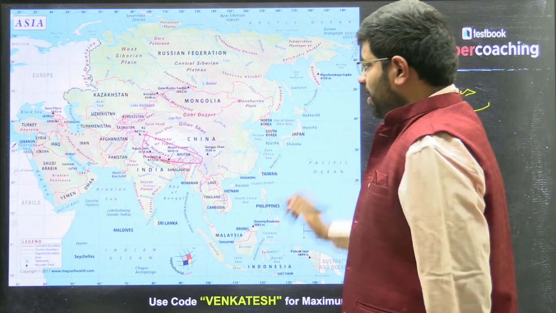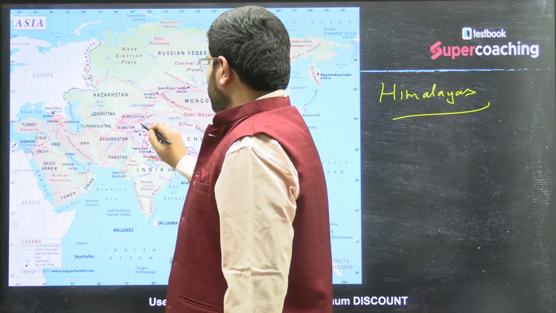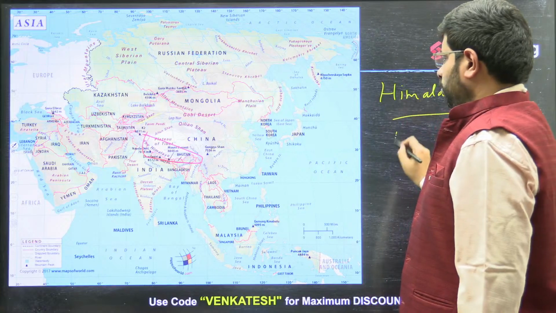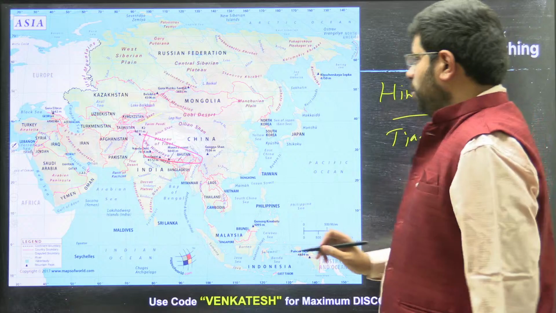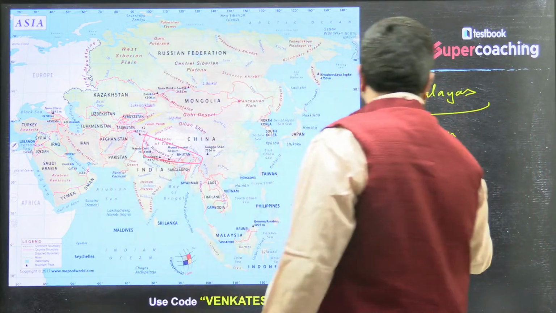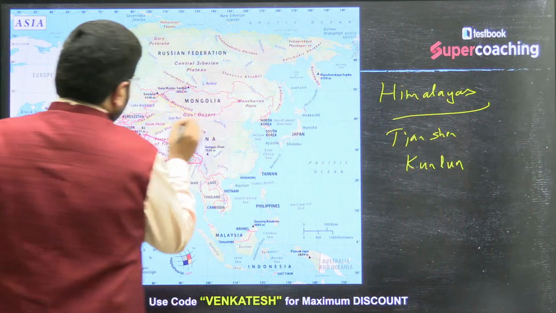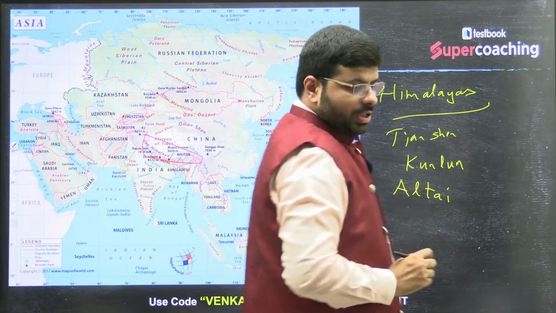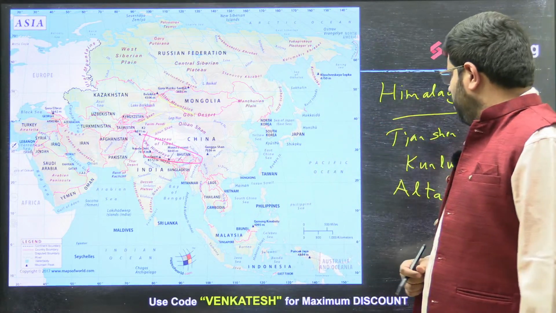Then after the Himalayas, here you can see the Tian Shan mountain ranges. Here you will find the Kunlun mountain ranges. Then you find the Altai mountain range here. So these are the major mountain ranges: Kunlun, Altai, Tian Shan, right?